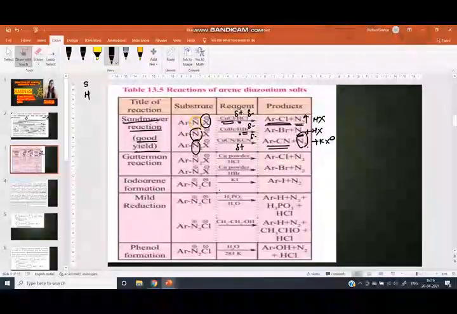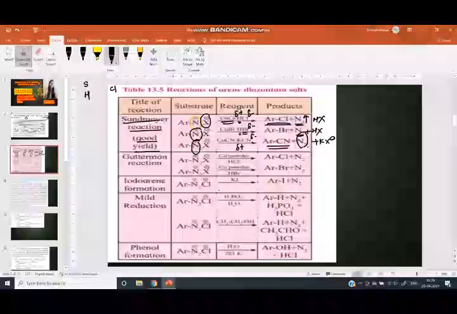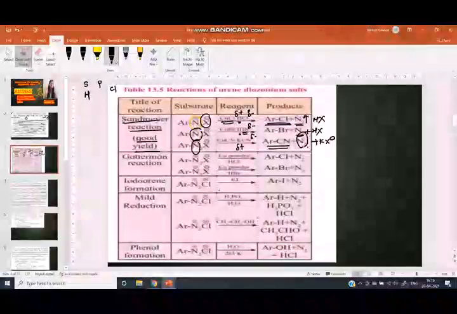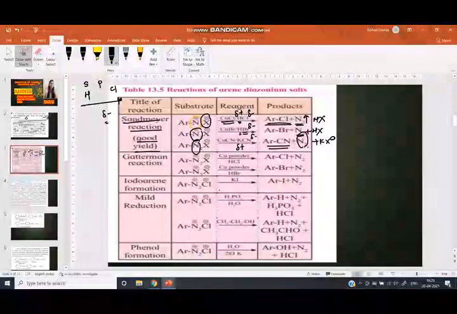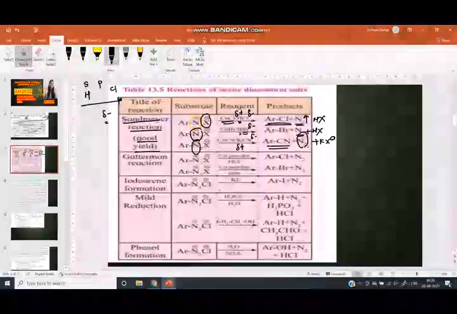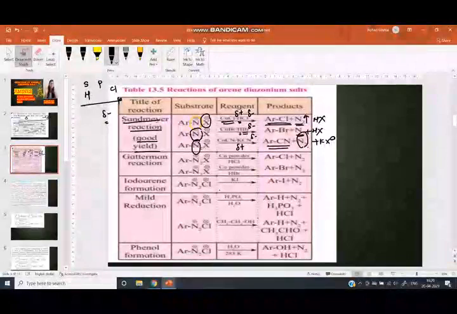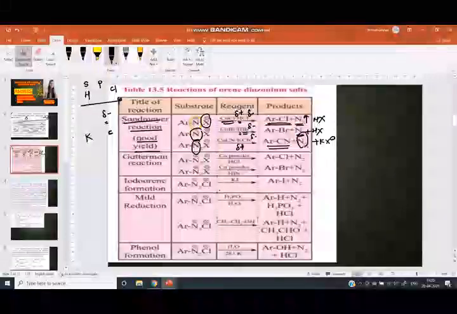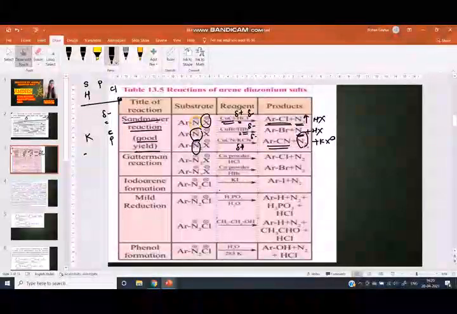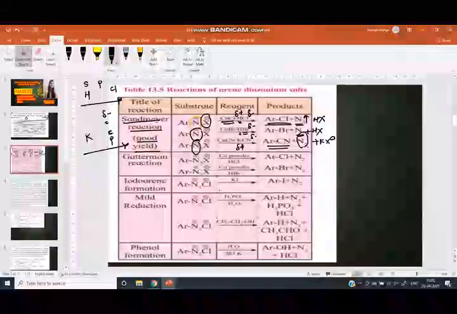Because in the periodic table, hydrogen is present in the s block and chlorine is present in the p block. From left to right, negative charge increases because the electronegativity increases. Therefore the charge on Cl is negative. And here potassium has a positive charge because potassium is present in the s block and the cyanide carbon is present in the p block. Therefore, left to right, negative charge increases.